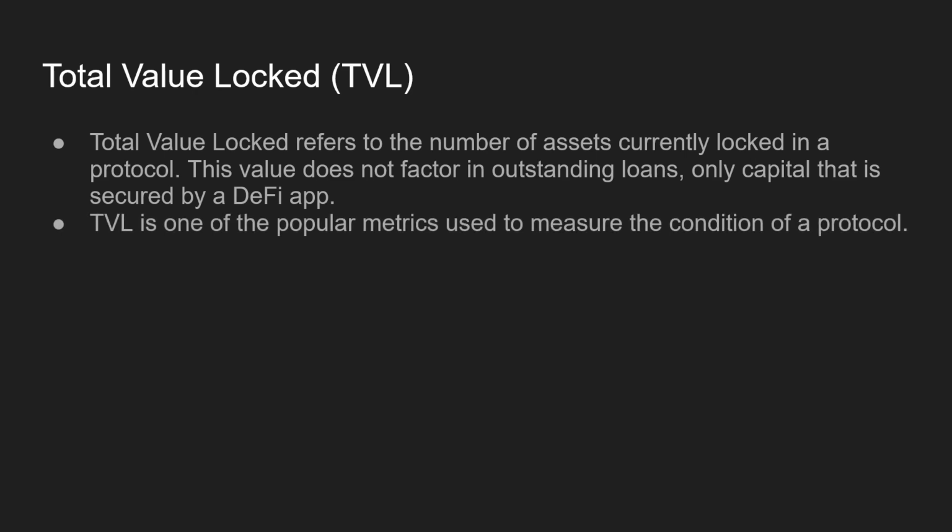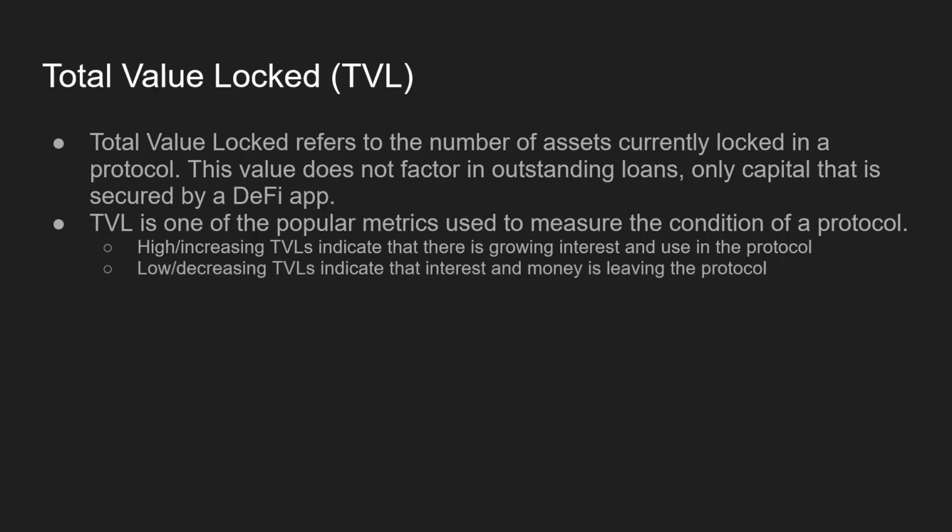TVL is one of the most popular metrics used to measure the condition of a protocol. High or increasing total value locked indicates that there is growing interest and use in the protocol, whereas a low or decreasing TVL indicates that interest and money is leaving the protocol.